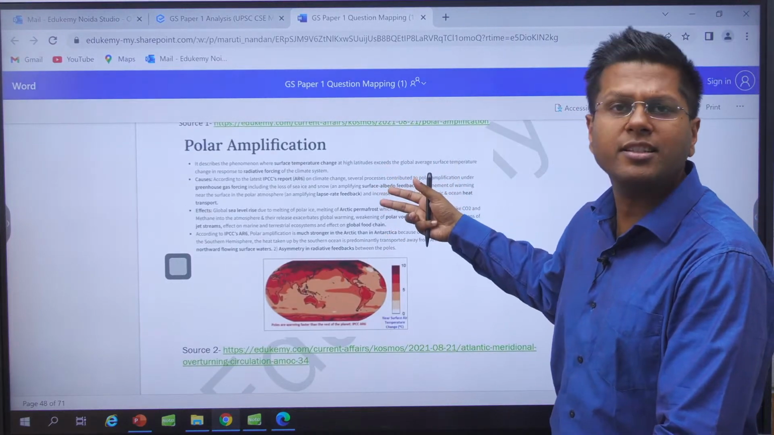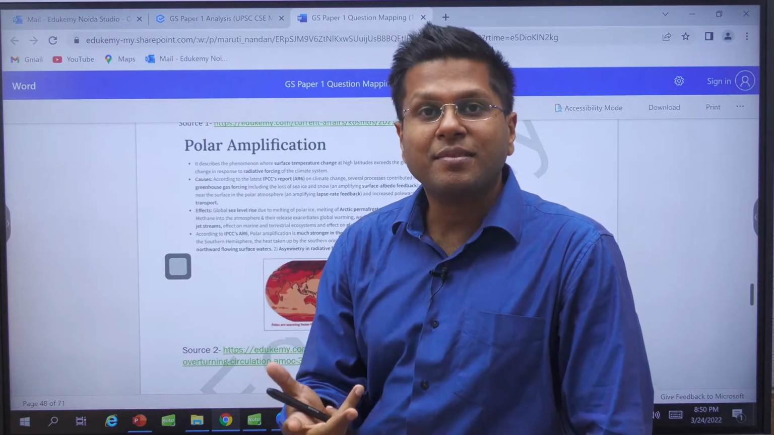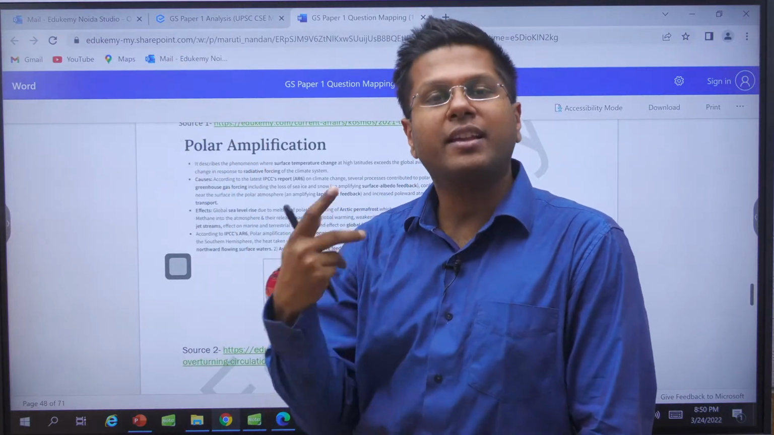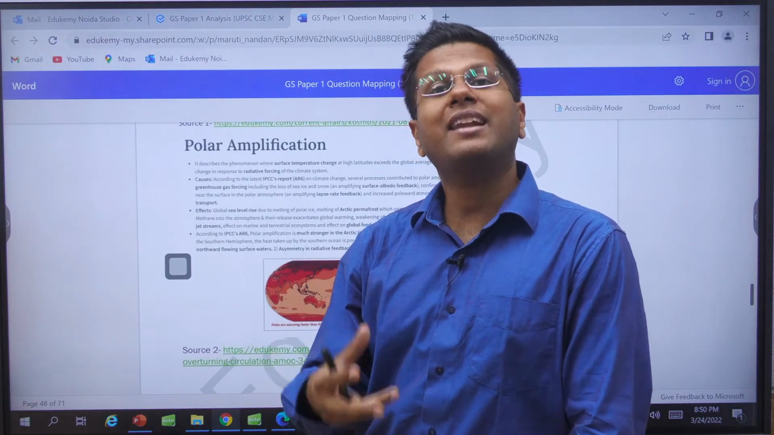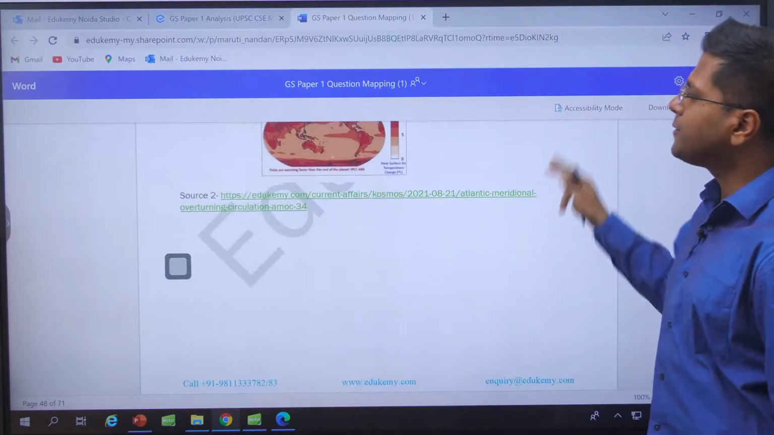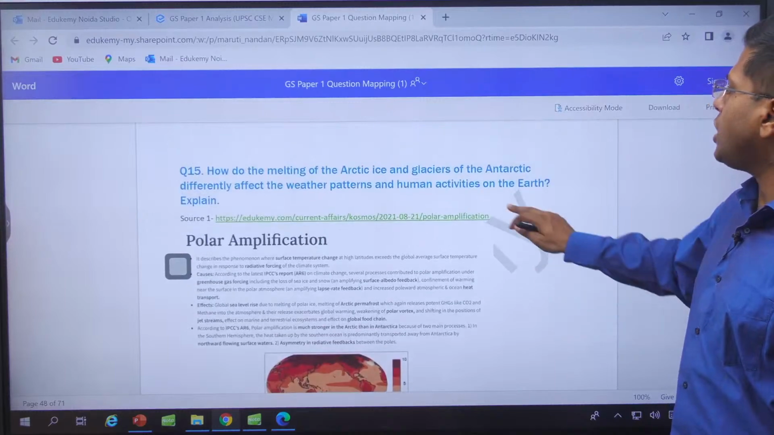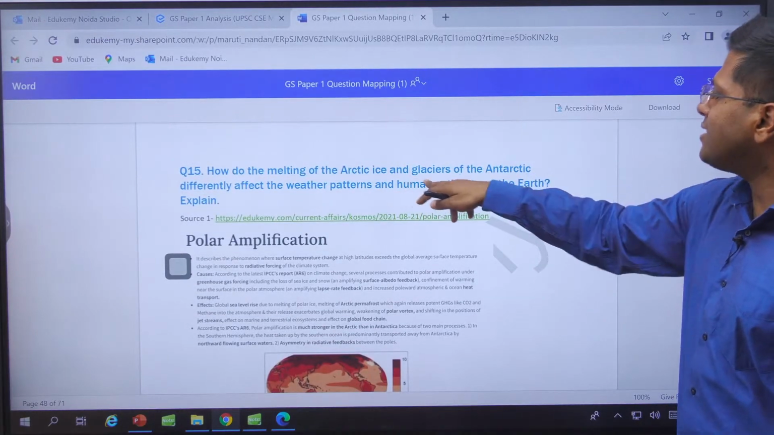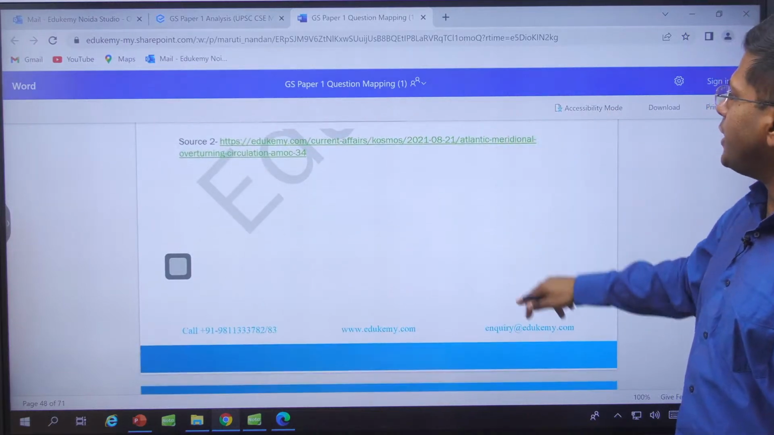What does it result into? It results into more landslides. It results into more glaciation. It results into more climate change, and an increase in the presence of diseases, right? How does it change? So look at the question: economic activities, weather patterns and human activities on Earth, explain. So see, that was the first point.